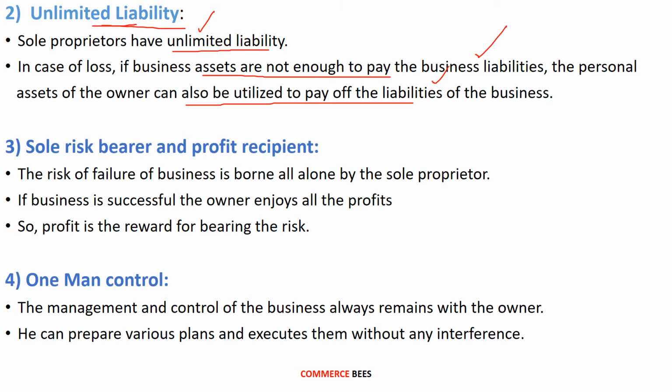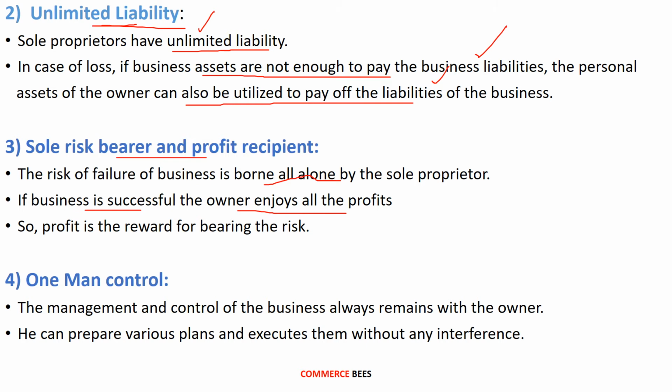The next feature is sole risk bearer and profit recipient. The risk of failure of business is borne all alone by the sole proprietor. So here the sole proprietor will bear all the risk related to the business, and if the business is successful, the owner enjoys all the profits. So in case of failure, he will bear the risk.